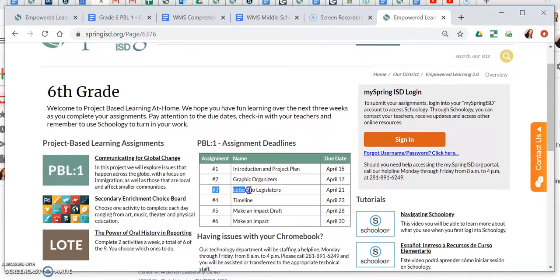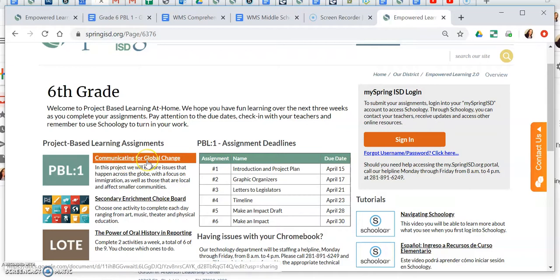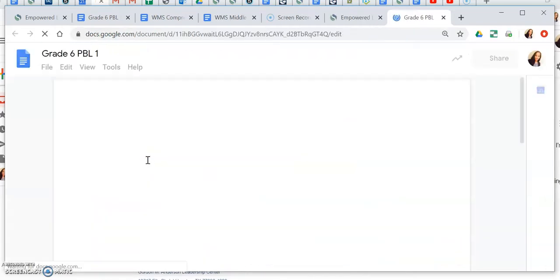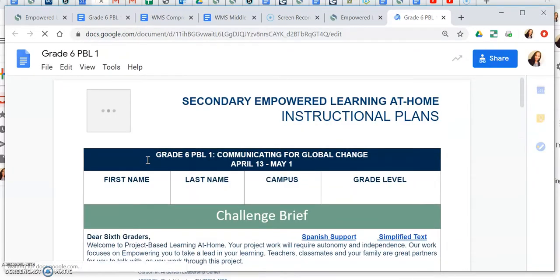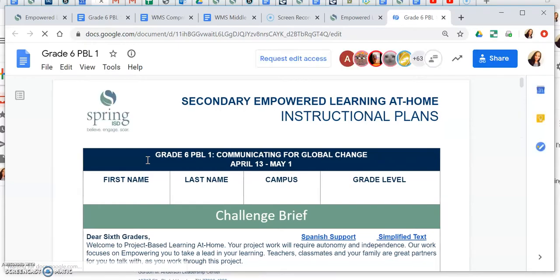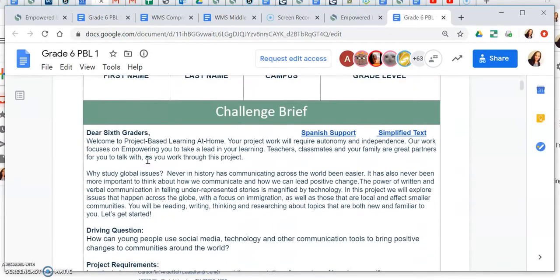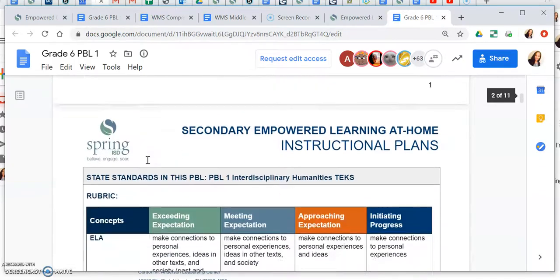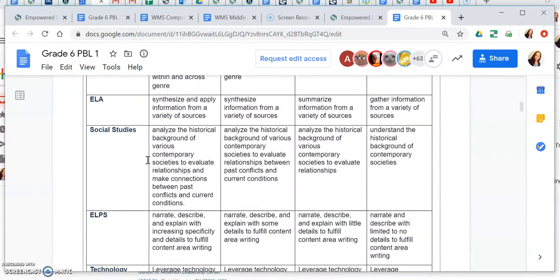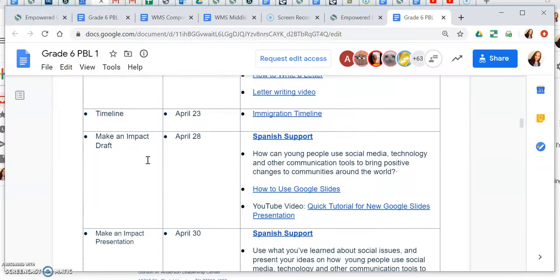We are focusing on assignment number 3, Letters to Legislators. In order to access this assignment, I'm going to click on Communicating for Global Change. It's going to open up a document that has all of the assignment information. Specifically for assignment 3, I'm going to scroll down to where the information is listed.